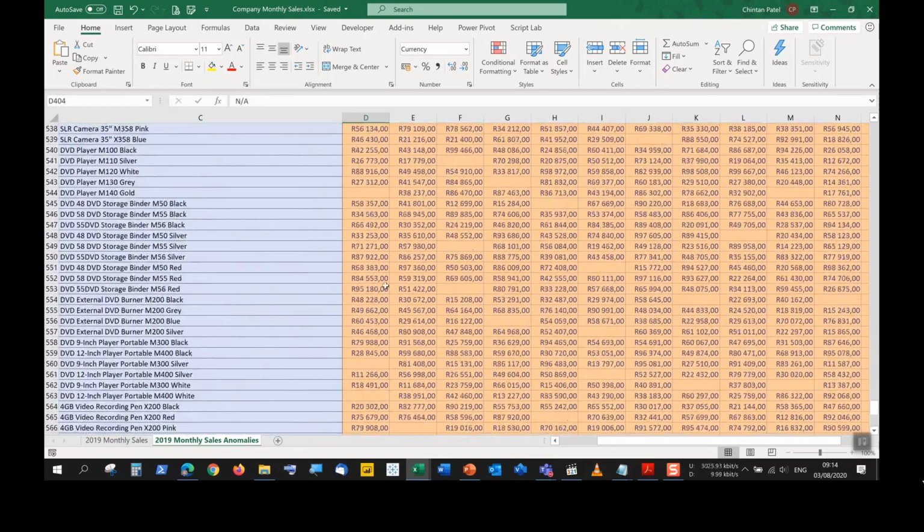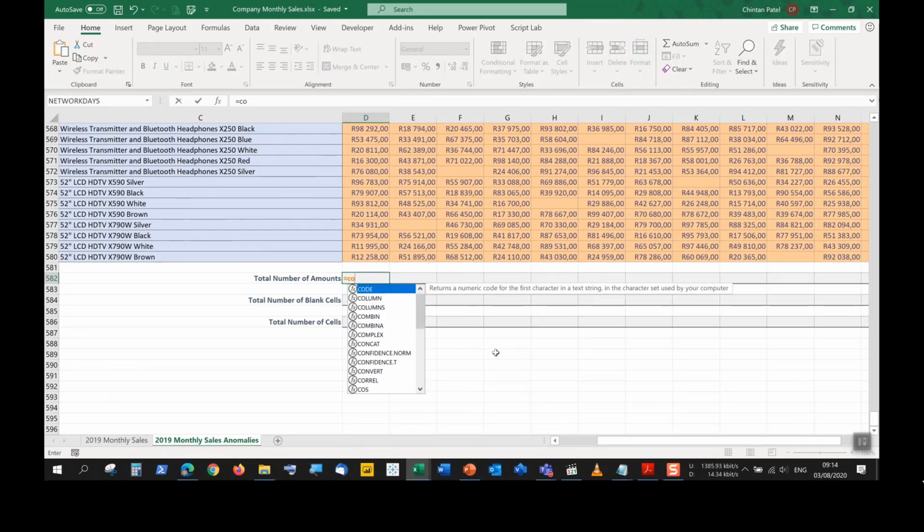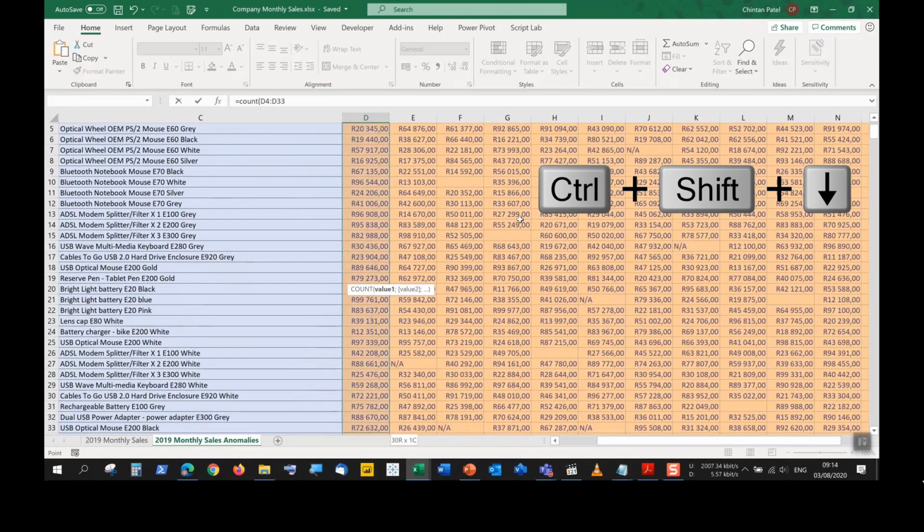So also, if we would like to do something like this, it can be something at the bottom, it can be something going across at the top. So looking at D582, I can just start off by saying equals count, open my brackets. I can go to the top, I can say D4, Control Shift and down.